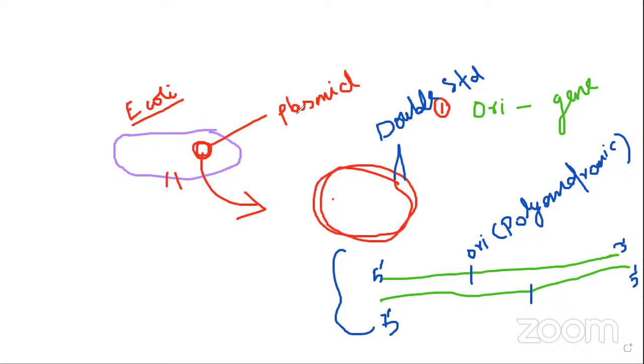So it's also called an extrachromosomal body. The DNA is also present inside the host, but other than the chromosomal DNA, this double stranded extrachromosomal body present inside the host is called a plasmid. Got it? So a plasmid has these characters. Already we saw it. That is very, very important.